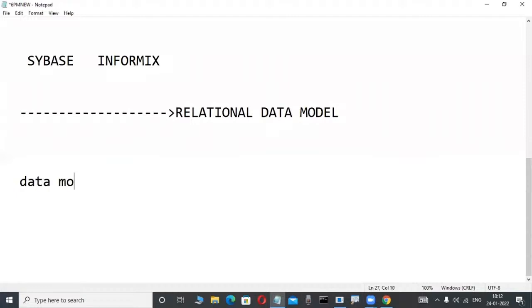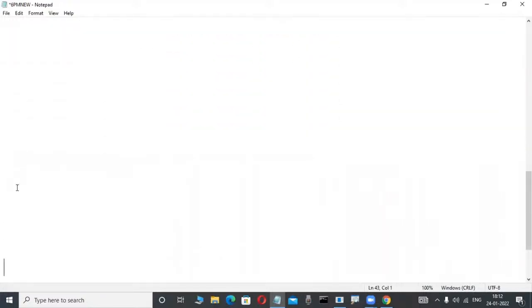Anybody who attended the previous class, I told one thing: this Oracle database, or relational database, has two types of structures.